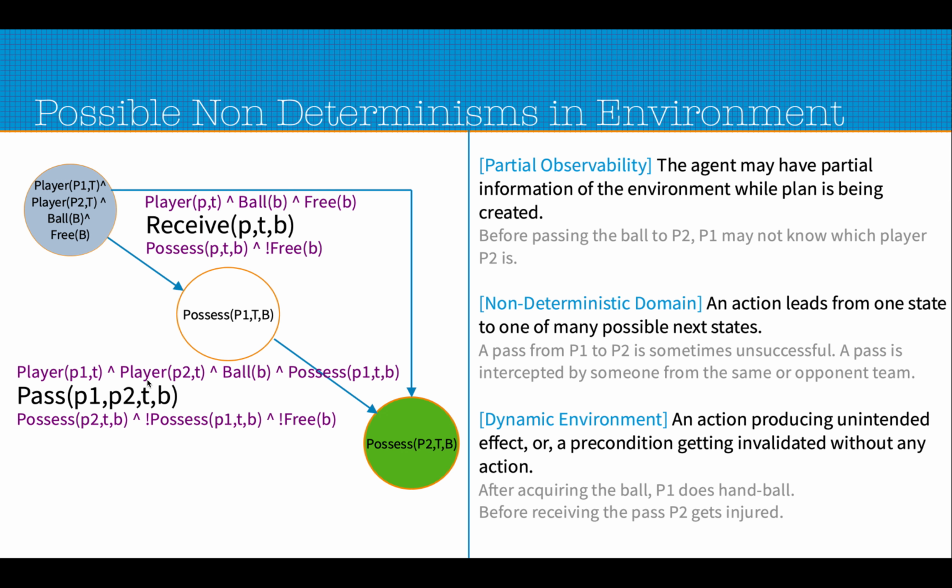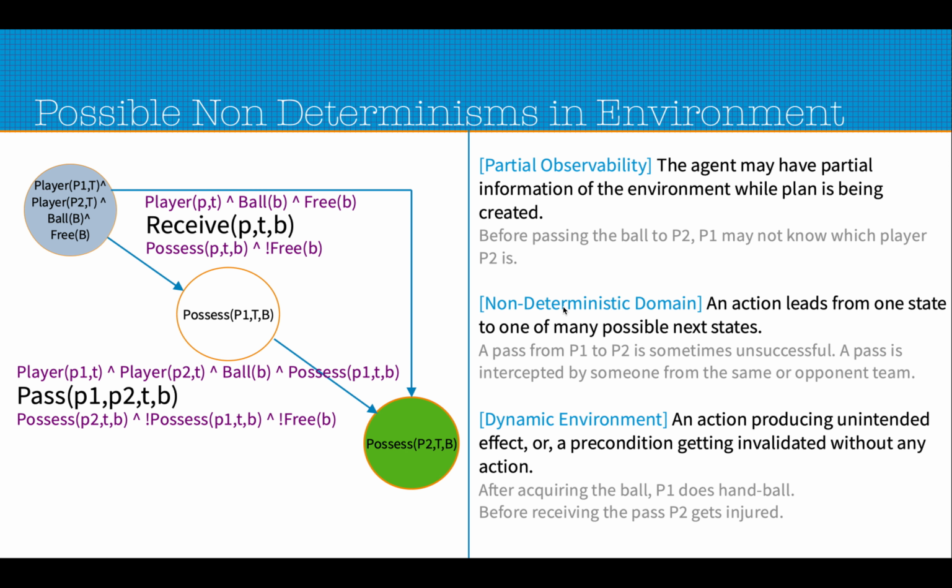He has to actually understand that somebody standing at his back is indeed a player from the team T, and this particular player P2. So this is one kind of partial observability that we can model: the agent does not have full information while creating the plan, and maybe the information will be revealed when the actual execution of the plan is going on, and at that time the agent will have the percept to understand which player the ball is being passed to and which team the